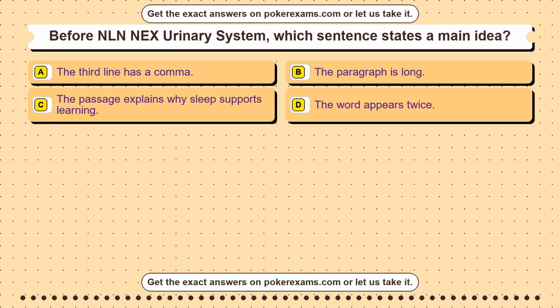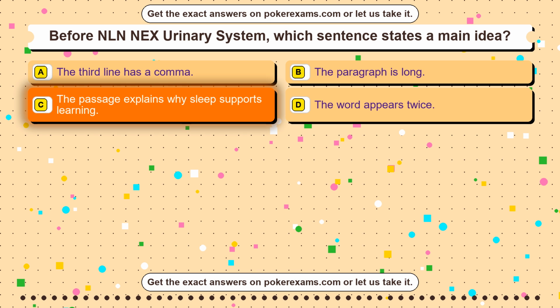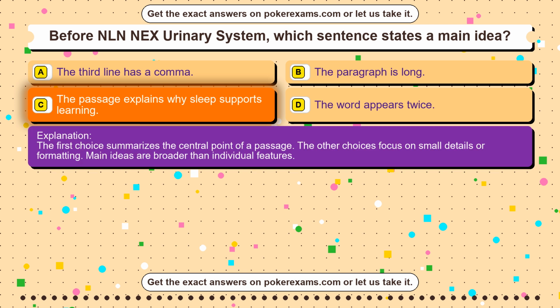Question 15. Before NLN NEX urinary system, which sentence states a main idea? Option A. The third line has a comma. Option B. The paragraph is long. Option C. The passage explains why sleep supports learning. Option D. The word appears twice. The correct answer is option C. The passage explains why sleep supports learning. The first choice summarizes the central point of a passage. The other choices focus on small details or formatting. Main ideas are broader than individual features.